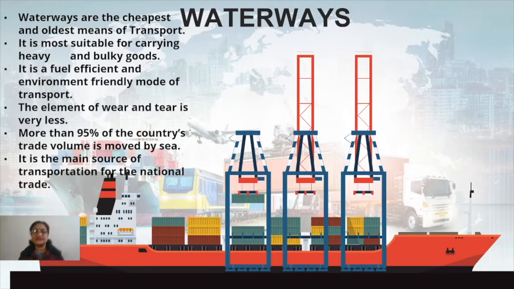So waterways has been in use for a long time. And one very important point about it is that it is the cheapest means of transport out of all the other means. This is a very strong advantage of it.